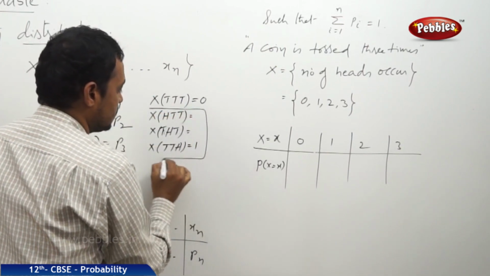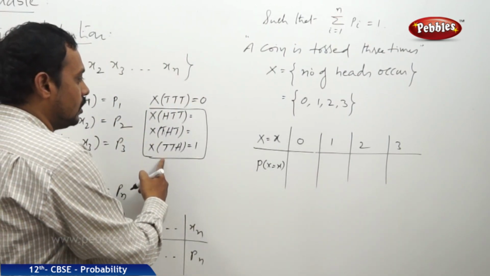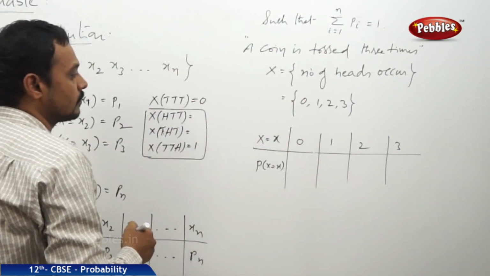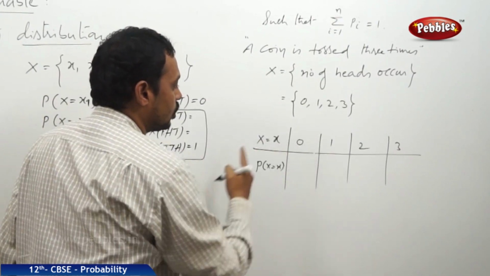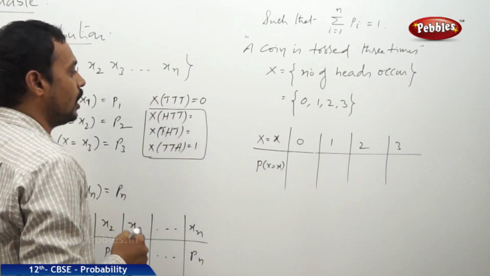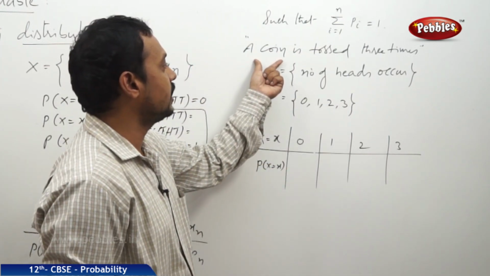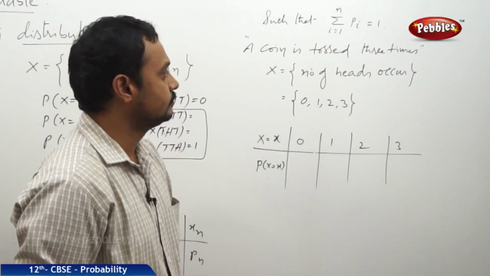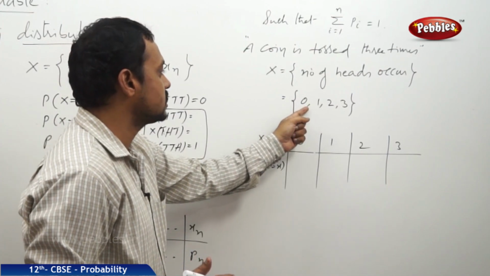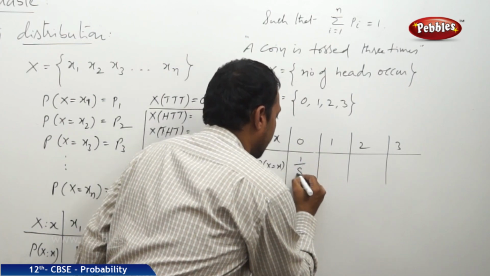In these 3 cases, the value is 1. That means there are 3 possible outcomes for the value 1, whereas for X equal to 0, only one possible outcome. The total number of possible outcomes when the experiment is conducted 3 times is 8, out of which only 1 is favorable to X equal to 0. So the probability for X equal to 0 is 1 by 8.